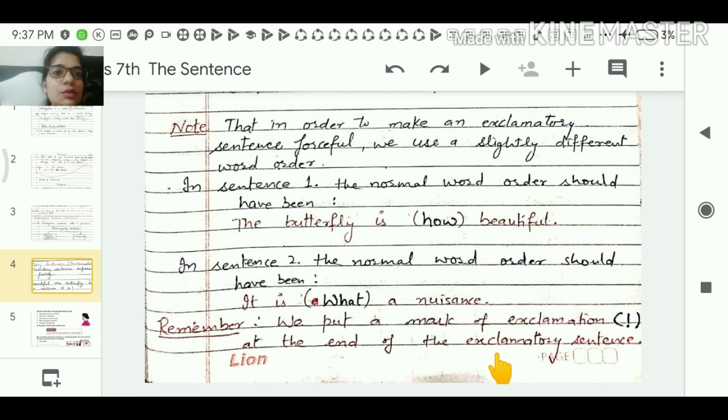In sentence 2, the normal word order would have been it is a nuisance. What a nuisance it is. Normal word order: it is a nuisance. But if we are forcing it, putting some stress on it, then the word order will be changed: what a nuisance. Remember, we put a mark of exclamation at the end of the exclamatory sentence.